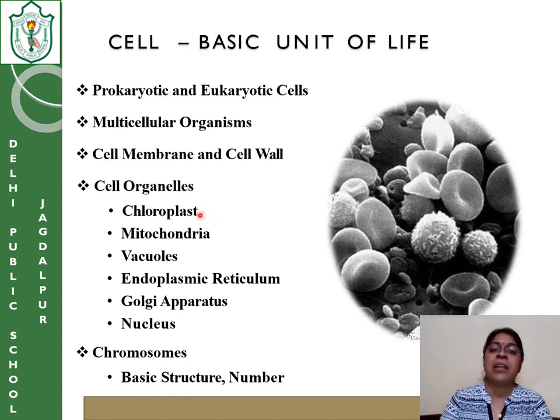Cell wall and cell membrane form the outer boundary. Then inside the cell, what are the components? The inside components of the cell are called cell organelles. These are chloroplast, mitochondria, vacuoles, endoplasmic reticulum, Golgi apparatus, nucleus, etc. And then the most important part of the cell, that is the chromosome, which is only present in the